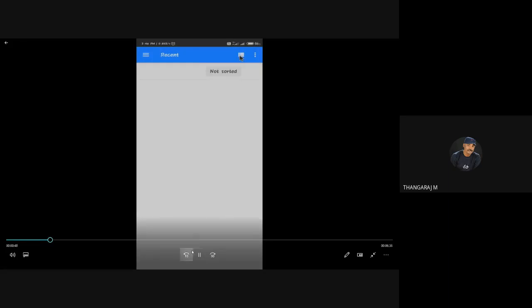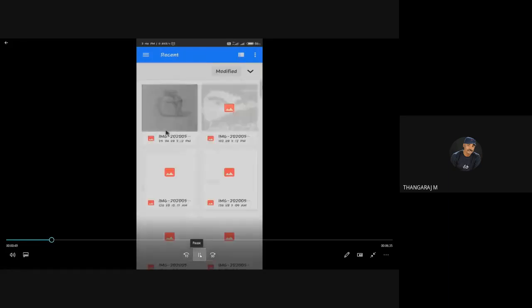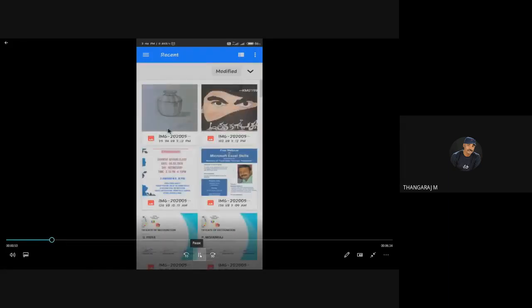Now I click the gallery icon above. I select an image with words in it and Google Lens scans it.